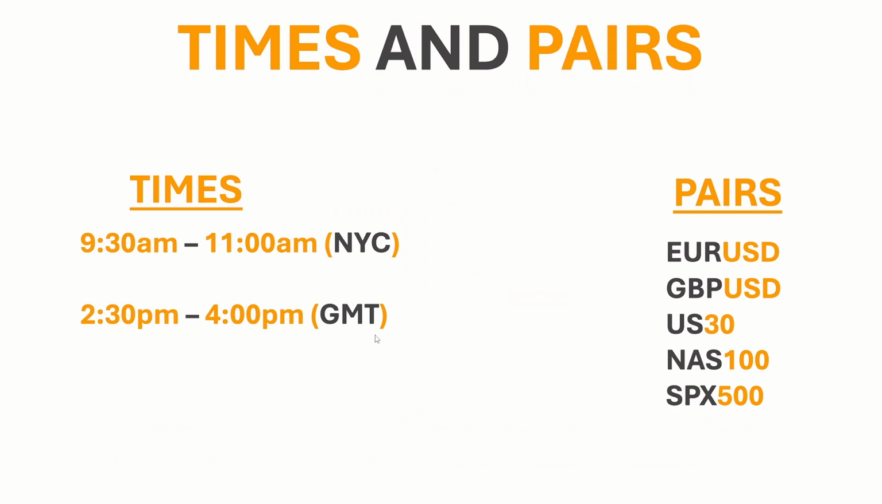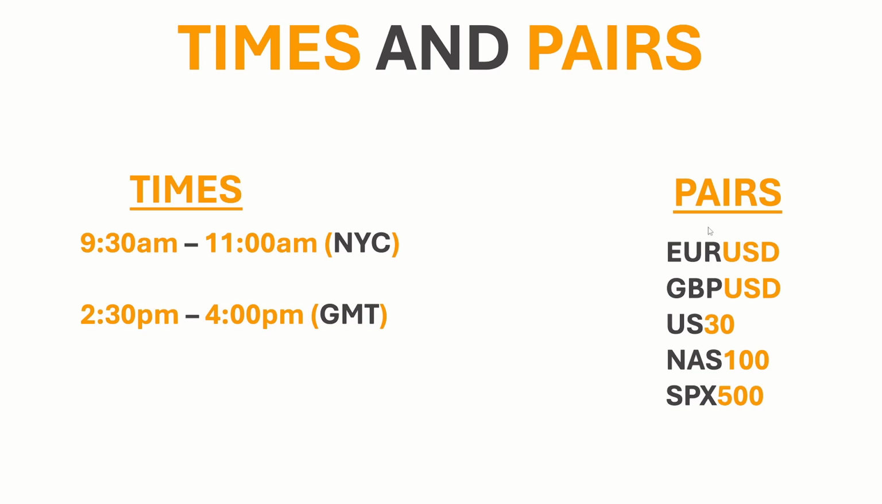Alright, so to start off with times and pairs: 9:30 a.m. to 11 a.m. New York time, 2:30 p.m. to 4 p.m. UK time, GMT time. Now, guys, this time window only means when you can place a trade. One of the steps in the video is a liquidity sweep, for example. I do say that the liquidity sweep does not have to happen in the trade window. The trade window is simply there to say when you can place a trade. I don't want you guys to be placing trades before the time window or after. So make sure it is within the time window.